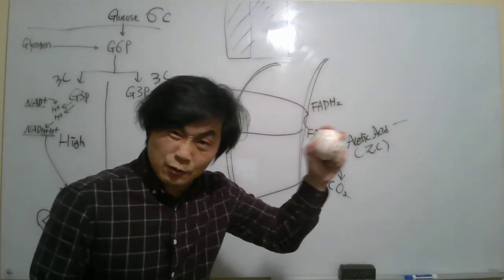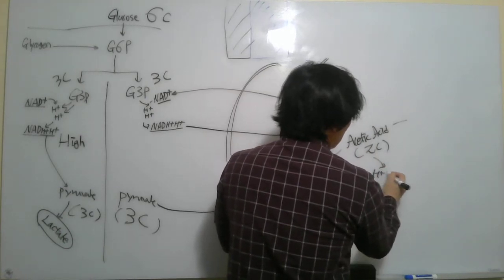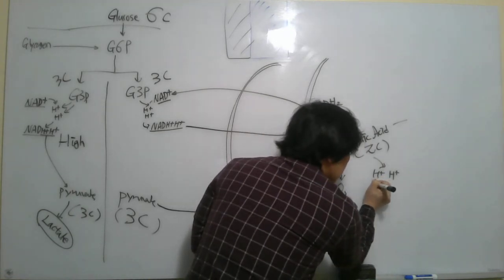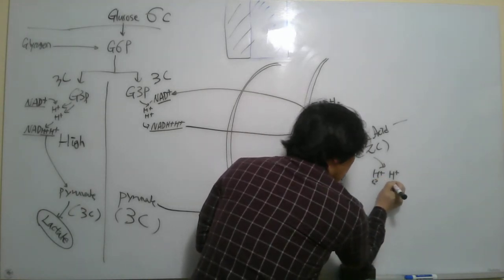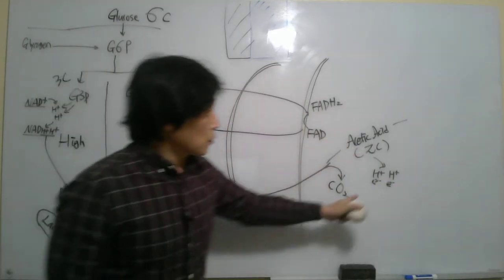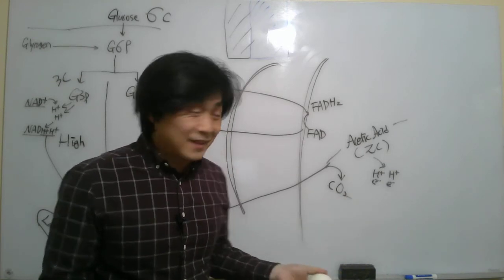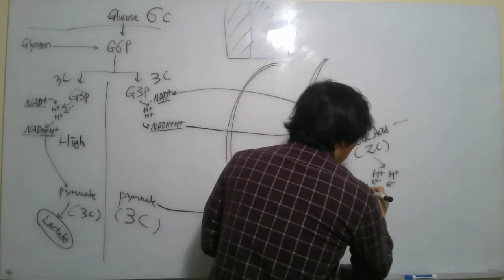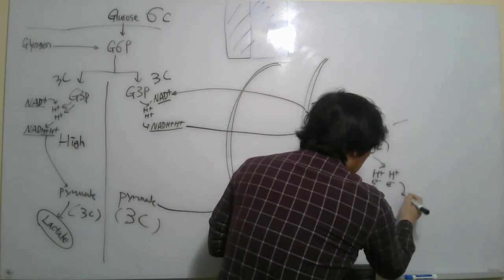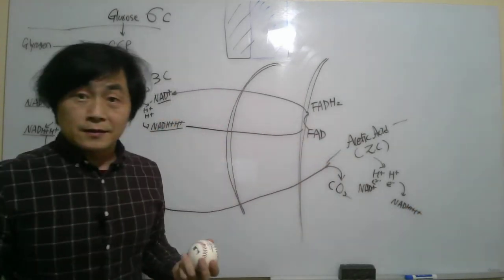And if we keep squeezing, it releases 2 protons. I do not write it here, but actually electrons are here too. So proton and electron, which carrier should come? The metabolic Uber taxi. So NAD plus comes here and becomes NADH plus proton.